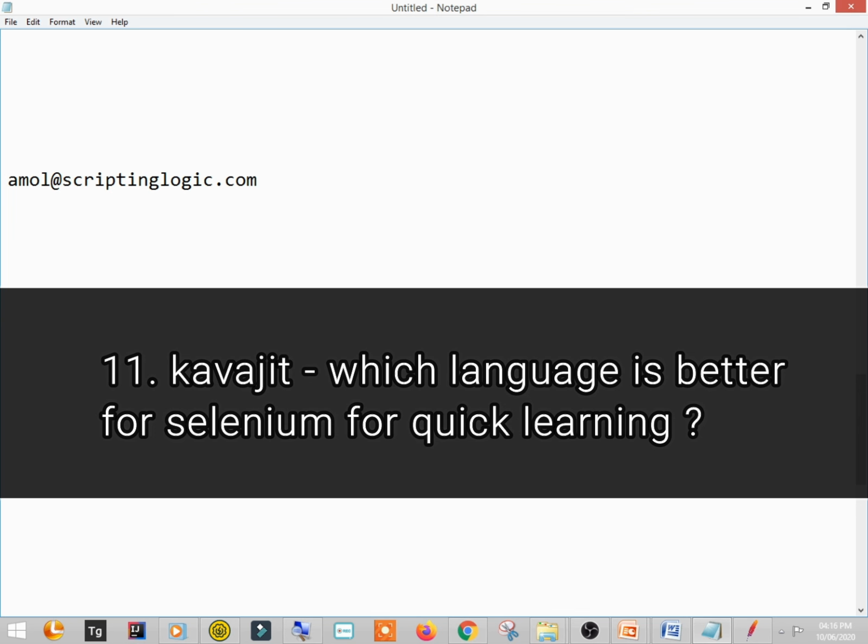Kavjit, which programming language is better for Selenium currently for quick learning? For quick learning, Java is quite there, but Python is again a very good language, because you'll see the code is 50% less in Python, right? So you'll be easily able to learn Python, but I'll prefer you to learn Java, because Java will be used at so many places. Okay.